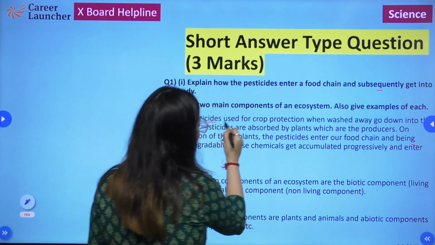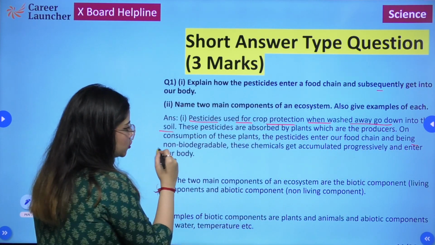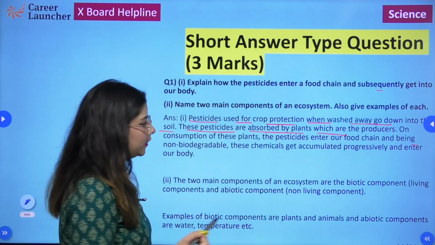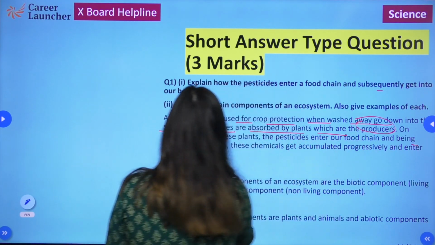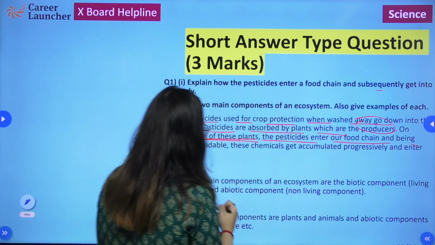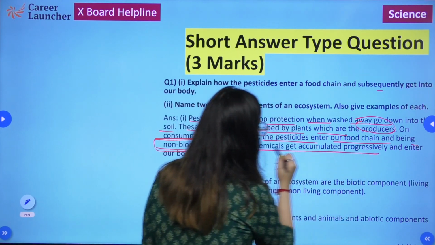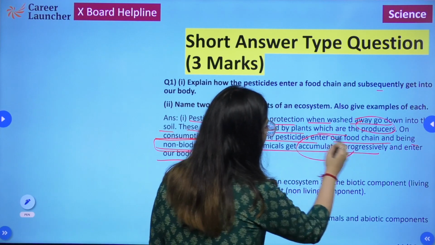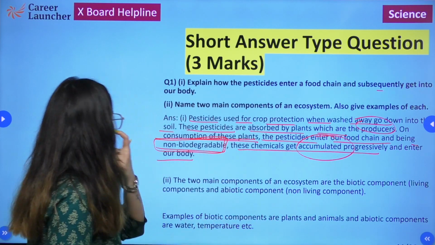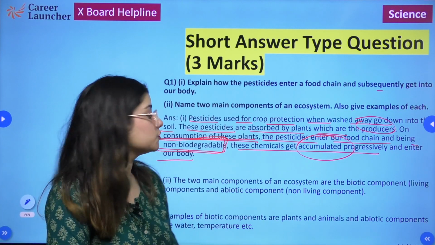So pesticides used for crop production, when washed away, go down into the soil. These pesticides are absorbed by plants, which are the producers. On consumption of these plants, the pesticides enter our food chain, and being non-biodegradable, these chemicals get accumulated progressively and enter our body.